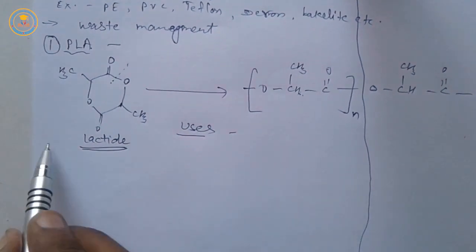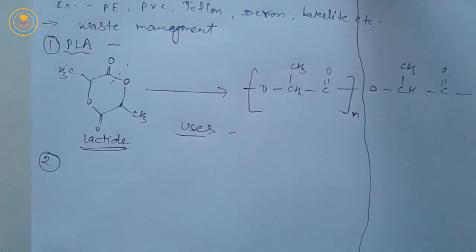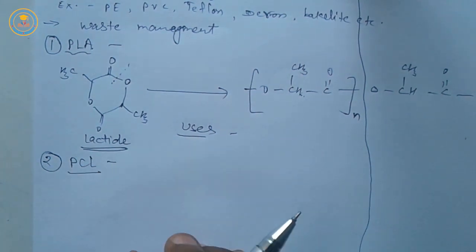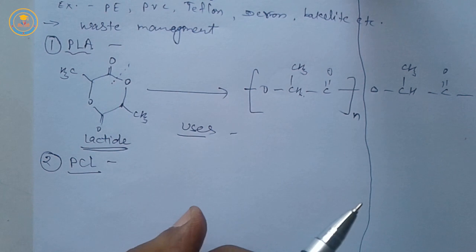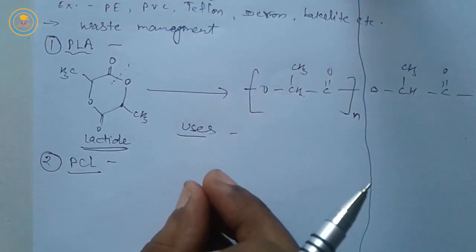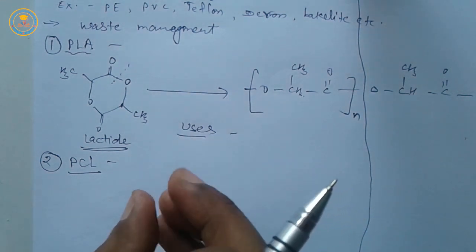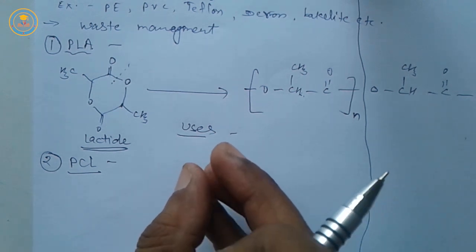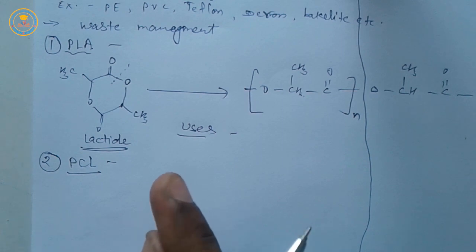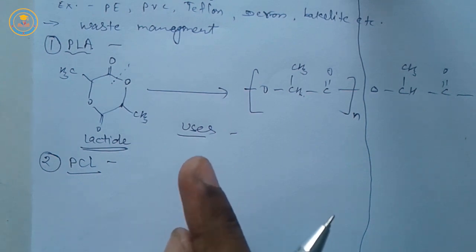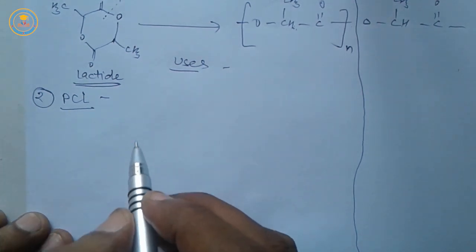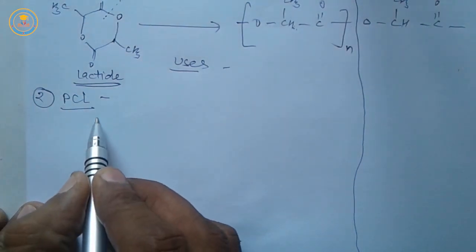Now next biodegradable polymer is PCL, polycaprolactone. It is a low MP polyester, very important specialization of PCL. It is a low MP polyester and is obtained by polymerization of caprolactone. So it is caprolactone molecule.